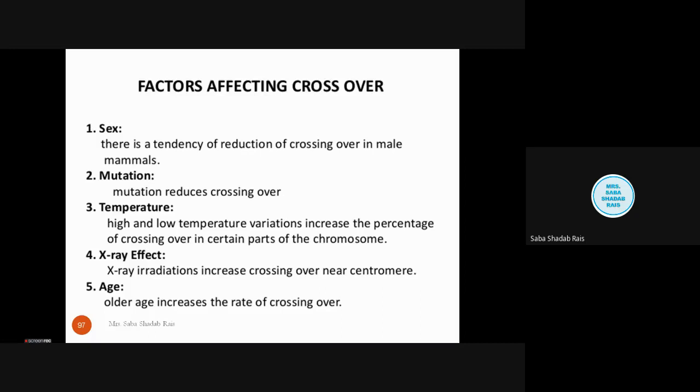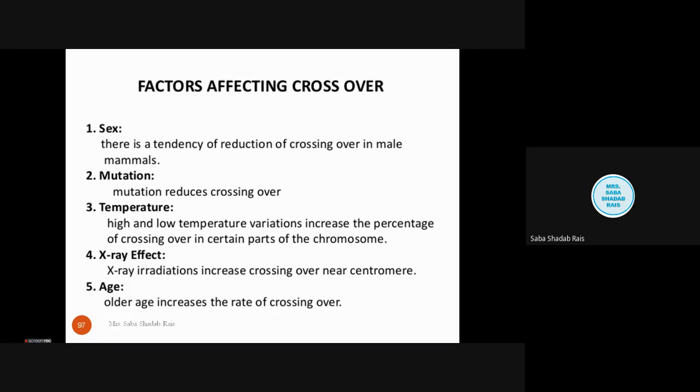Mutation reduces the crossing over. Why? Because, what do you mean by mutation? Mutation means a change in the natural form of the genetic set. So this can be a single genetic change, or it can involve the entire chromosome. So if mutation occurs, it causes a type of mismatch, and this reduces the crossing over.